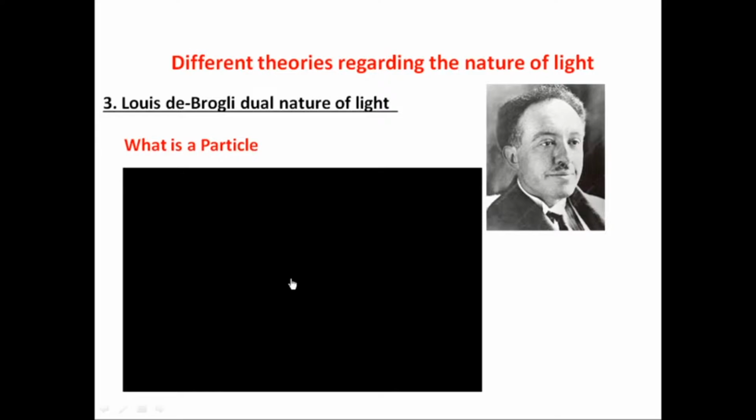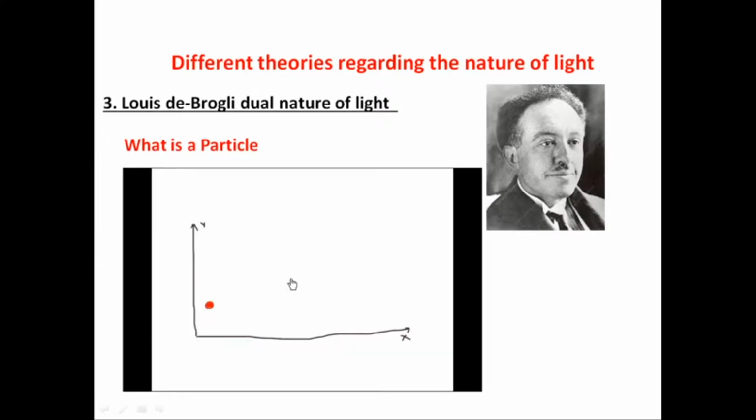So to specify the particle, we can directly use coordinate systems, and it can move from one point to another point.